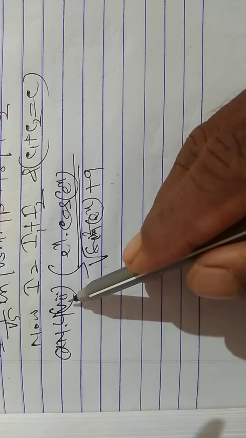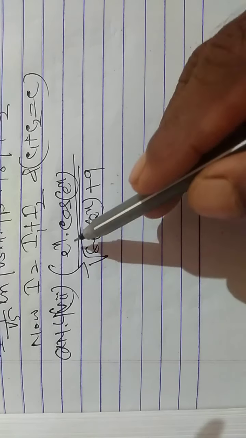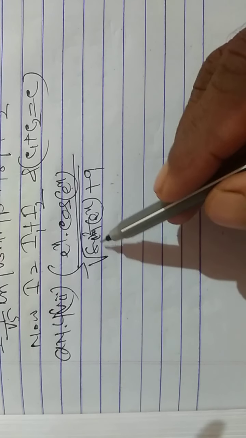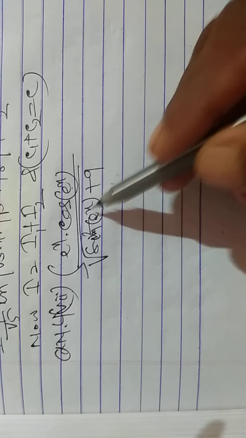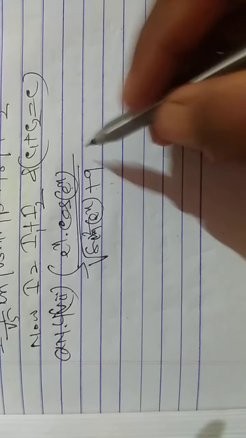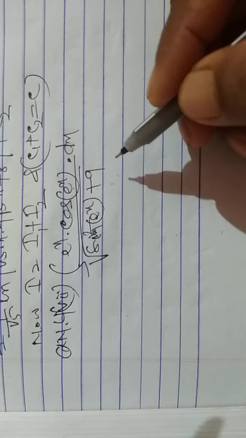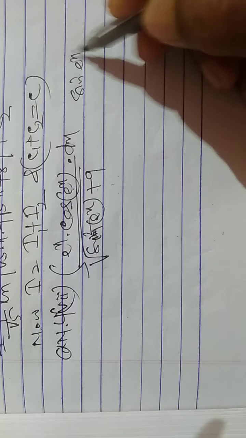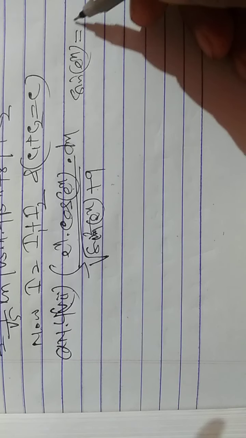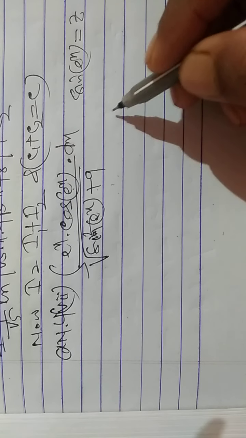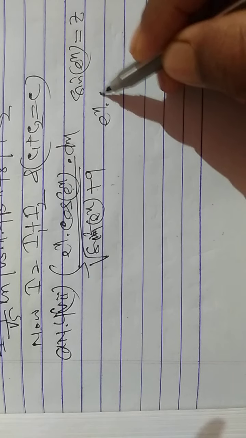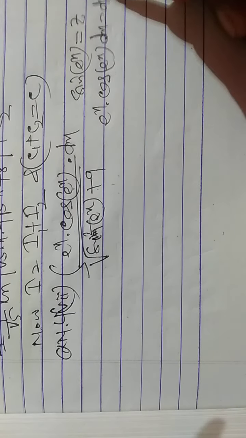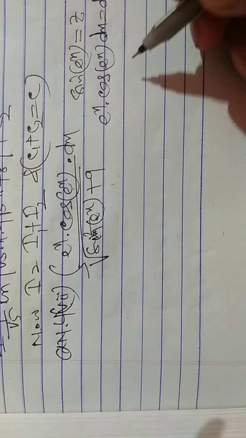Question number 4(vii): ∫e^x cos(e^x)/√(sin²(e^x) + 9) dx. Let sin(e^x) = z. This implies e^x cos(e^x) dx = dz.